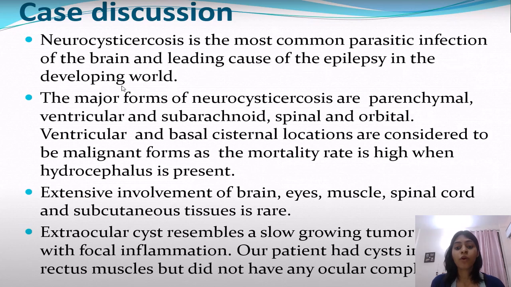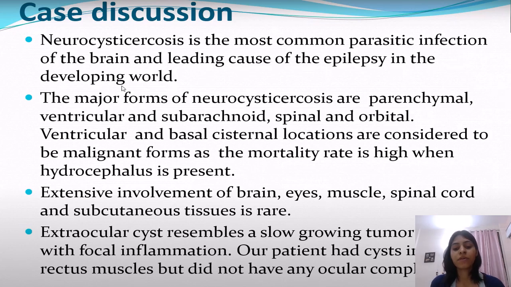Neurocysticercosis is the most common parasitic infection of the brain and the leading cause of epilepsy in the developing world. The major forms of neurocysticercosis are parenchymal, ventricular, subarachnoid, spinal, and orbital. Ventricular and basal cisternal locations are considered malignant forms as the mortality rate is high when hydrocephalus is present. Extensive involvement of the brain, eyes, muscle, spinal cord, and subcutaneous tissues is rare.